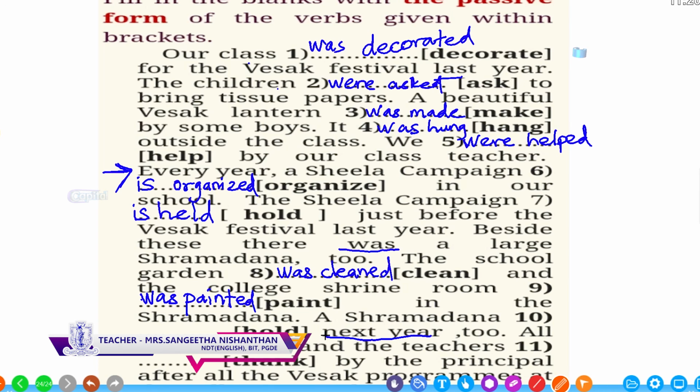A Shramadana next year. So it depicts the future. So will be plus past participle, held, will be held. To all the students and the teachers, about the Vesak program. So it happened in the past. So all the students and the teachers, plural and past, were thanked.